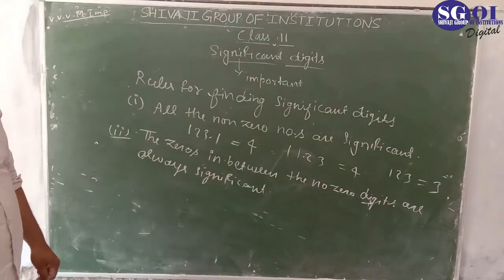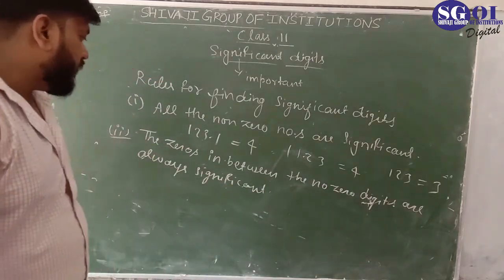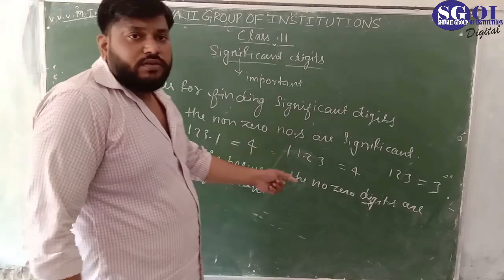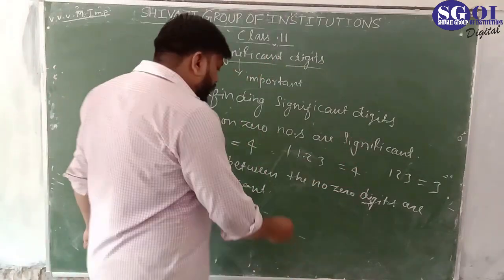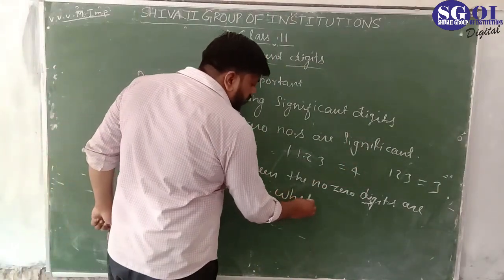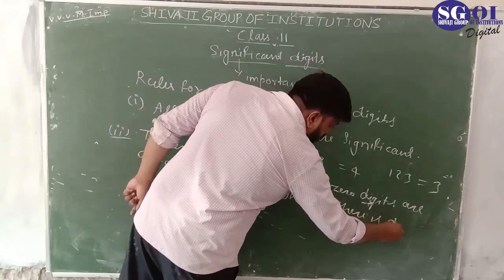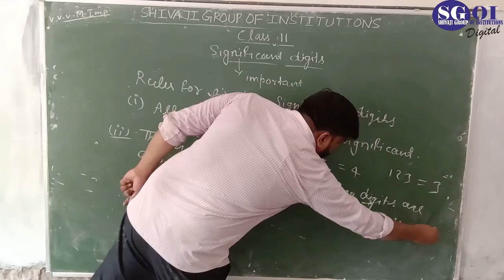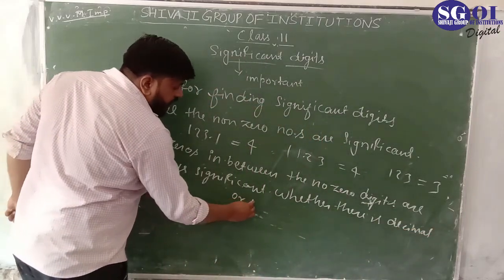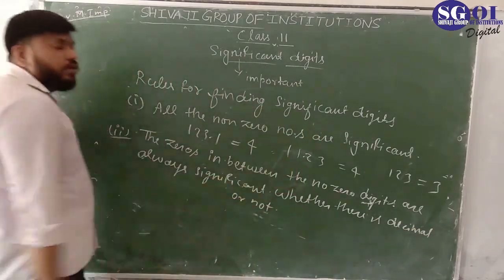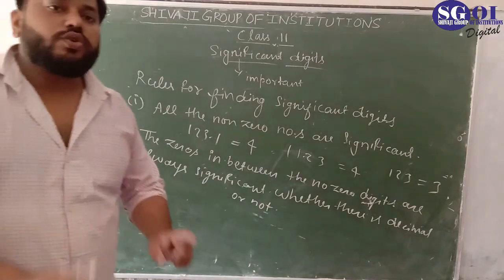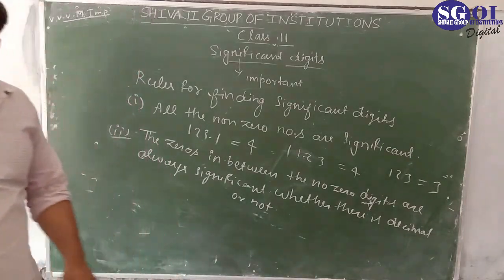The zeros in between the non-zero digits are always significant, whether there is a decimal or not. डेसिमल हो या ना हो, जो भी जीरोस नॉन-जीरो डिजिट के बीच में होंगे वो सारे सिग्निफिकेंट कहलाएंगे.